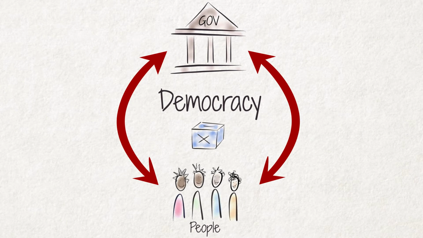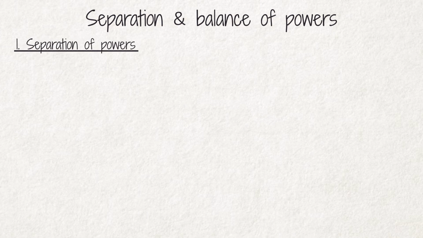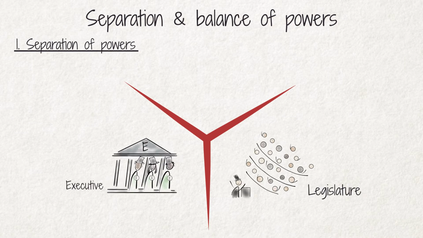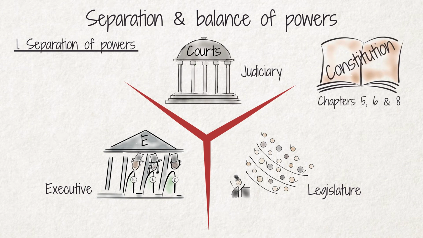Democratic government is further characterized by the separation and balance of powers. Separation of powers means that the democratic political system is divided into the three branches that we have already mentioned: the legislature, the executive, and the courts, also called the judiciary. Chapters 5, 6, and 8 of our Constitution lay out the structure, roles, and responsibilities of the three branches of the Zimbabwean government.